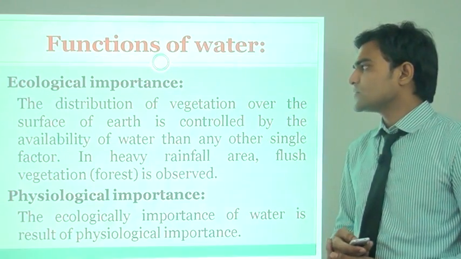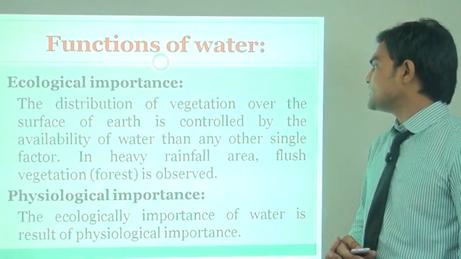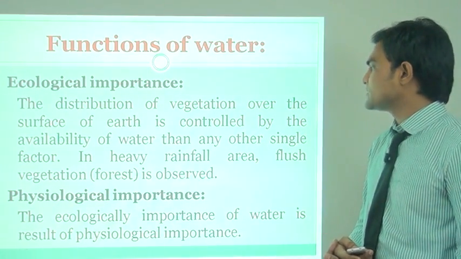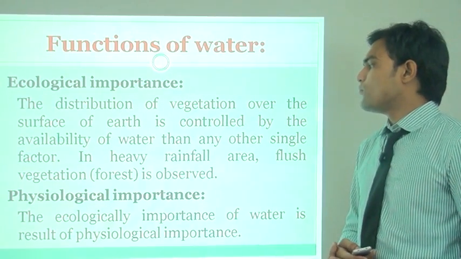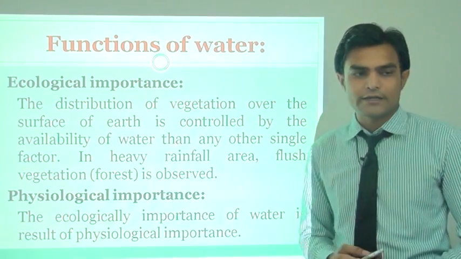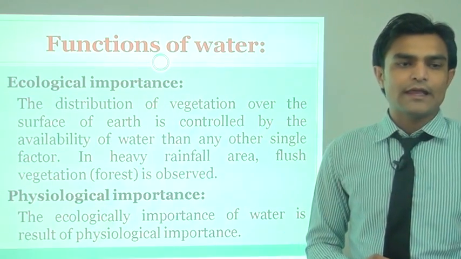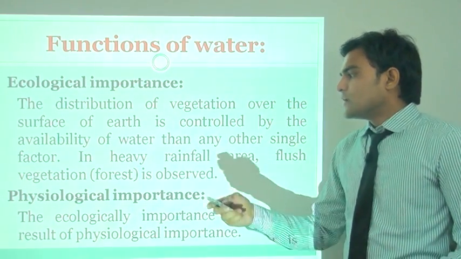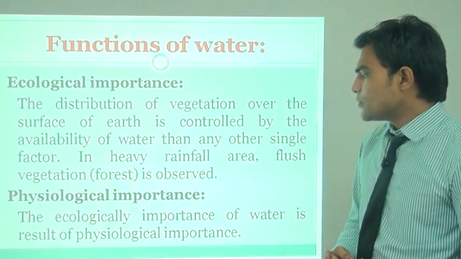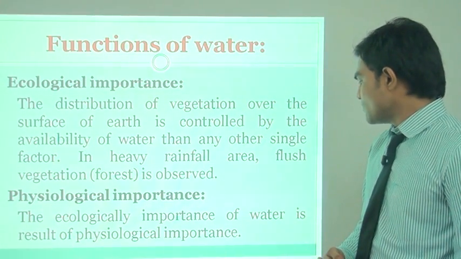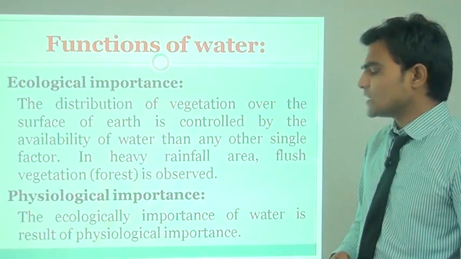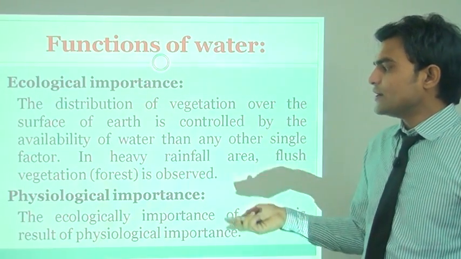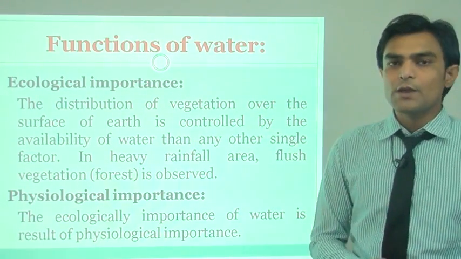Ecological importance is the first thing. The distribution of vegetation over the surface of the earth is controlled by the availability of water more than any other single factor. In heavy rainfall areas, dense vegetation like a forest is observed. Now the second thing is physiological importance. The physiological importance of water depends on its ecological importance.